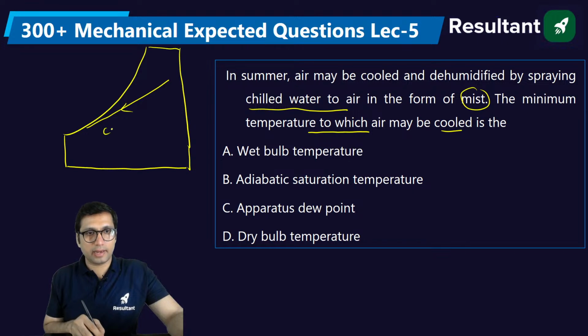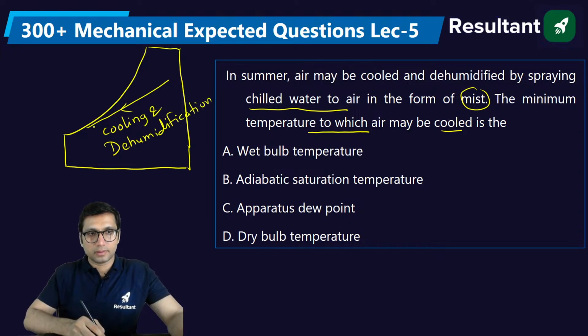This is cooling and dehumidification. Cooling and dehumidification is done for air conditioner. In air conditioner, we perform this process of cooling and dehumidification.